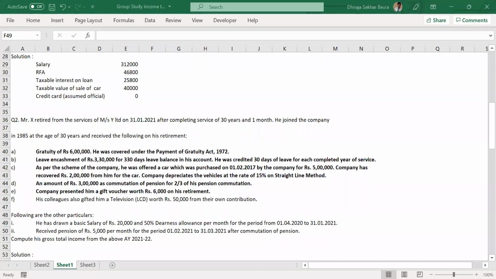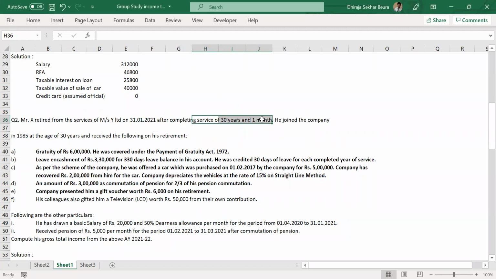So the salary including the dearness allowance should be 30,000. 15 by 26 into 30,000 into the number of years. Here would be 1st April and here 31st. One year is not complete fully. Another information which you should focus on, which I forgot to mention, is 30 years and 1 month.